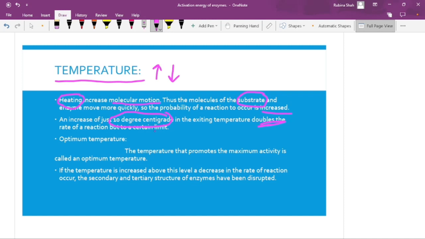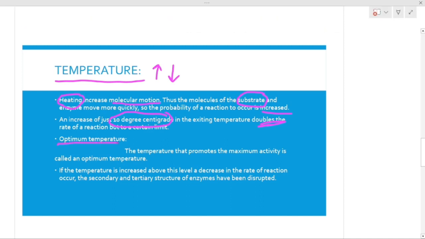The other basic concept that we will discuss is optimum temperature. The temperature which we are giving to the chemical reaction should be optimum. What exactly optimum temperature means is the temperature which will work best for the enzymes, the temperature that promotes the maximum activity.